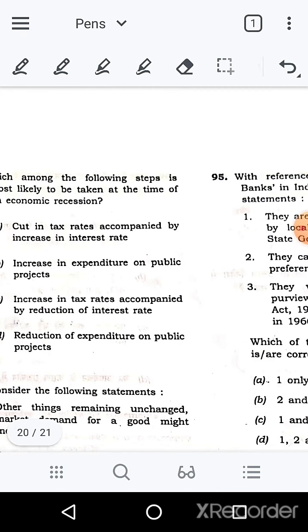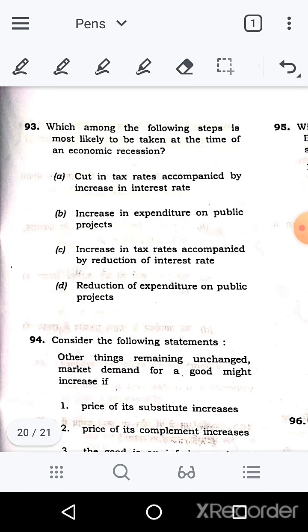Next question is 93rd. Which among the following steps is most likely to be taken at the time of an economic recession? Recently we have faced an economic recession, so the question is on it, and it is expected to be on expected lines. Option A is a cut in tax rates accompanied by an increase in interest rate. If we cut tax rates, people have to pay less tax, and with an increase in interest rate, people will keep their money safely in the bank, because they will get a higher interest rate there. Will that revive an economy? No, because people will not spend money.